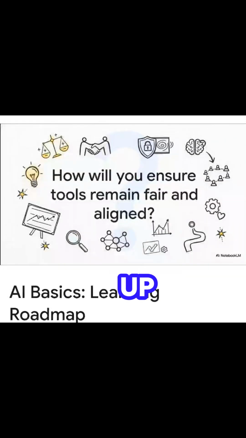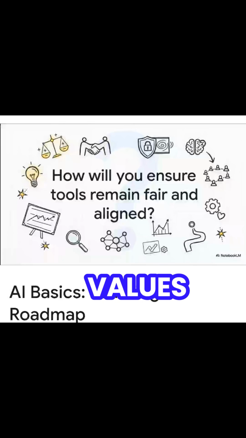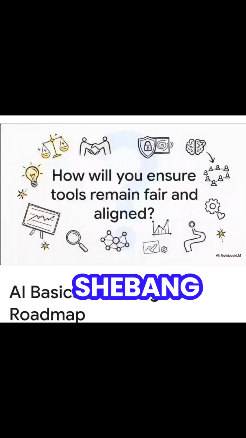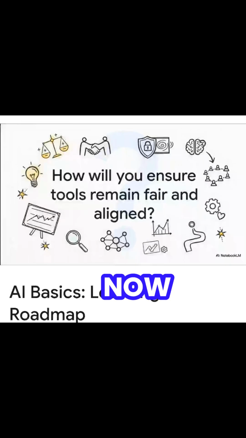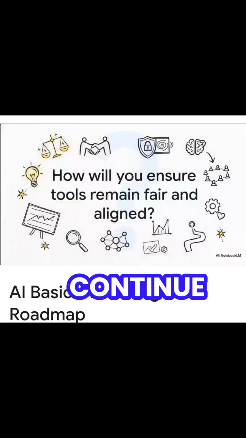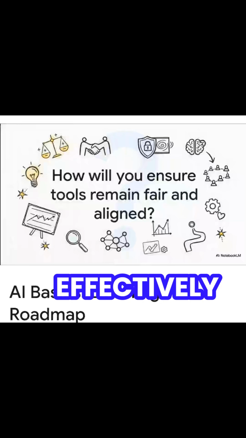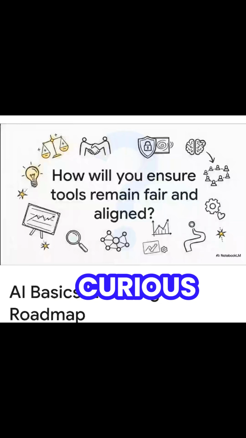So, as we wrap up this explainer today, I want to leave you with a quick thought experiment. How will you ensure these powerful tools remain fair, private, and aligned with human values the next time you use them? We've successfully mapped out the whole shebang today, from the math behind deep neural networks to how they learn, create, and act on our behalf. You've now got the foundational roadmap to continue your AI journey safely and effectively. Keep exploring, stay curious, and always keep those ethical guardrails in mind. Thanks for learning with me.